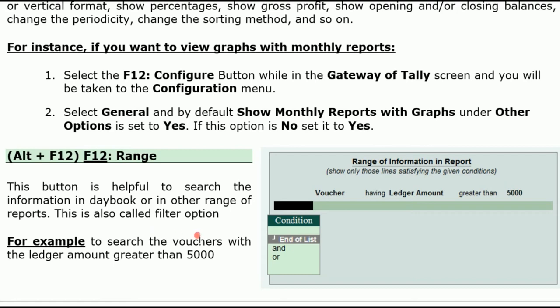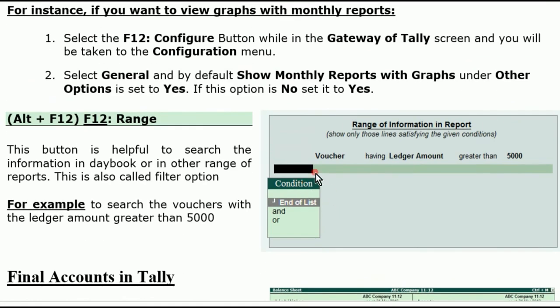To search the vouchers with ledger amount greater than 5,000, I can take the voucher having ledger amount. That means it will show many options here. So we have selected voucher here. Voucher having ledger amount.